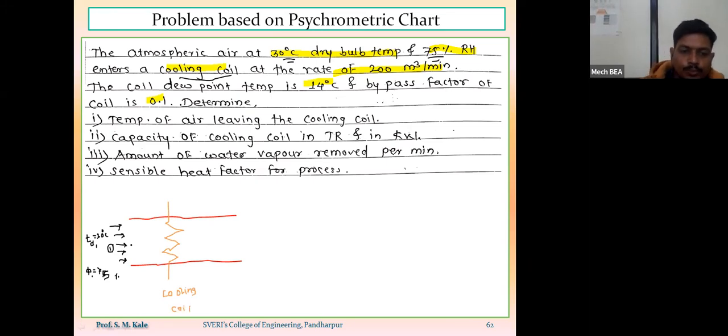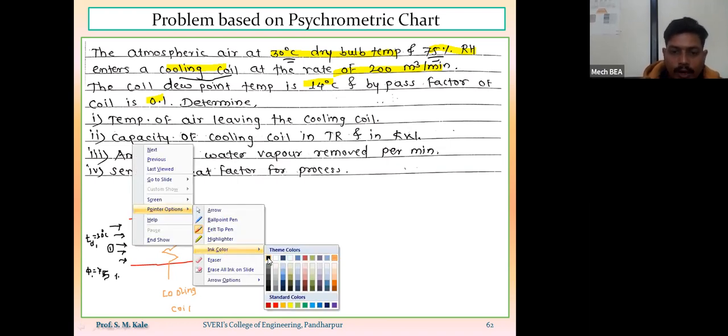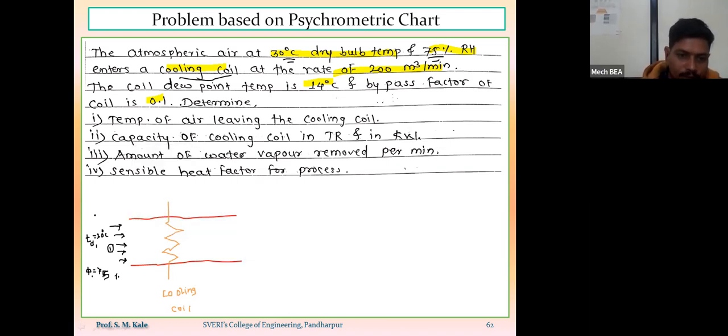And here the volume flow rate of the air is 200 meter cube per minute. So the volume of the air which is supplied is 200 meter cube per minute.